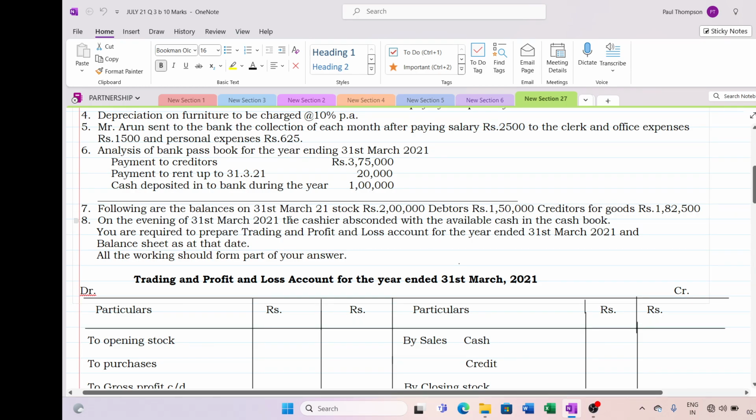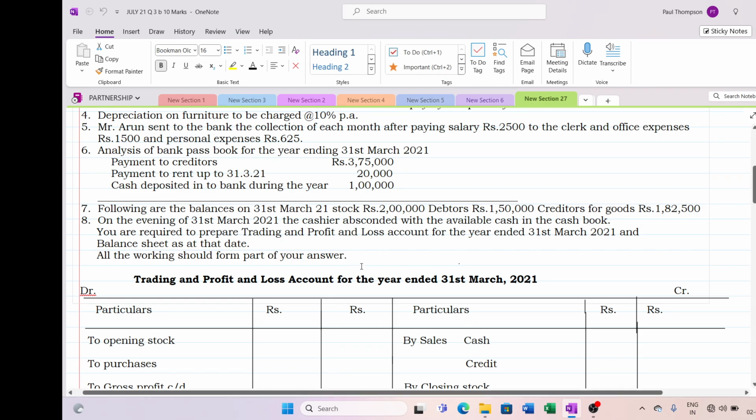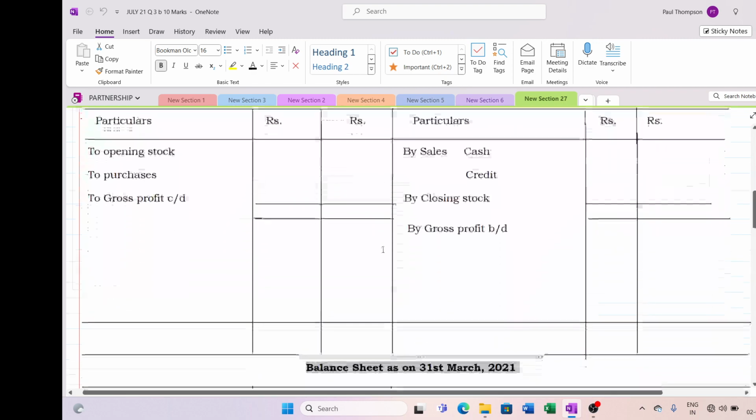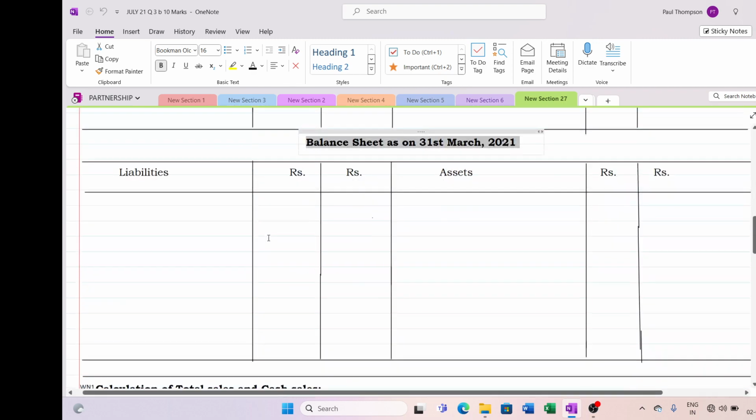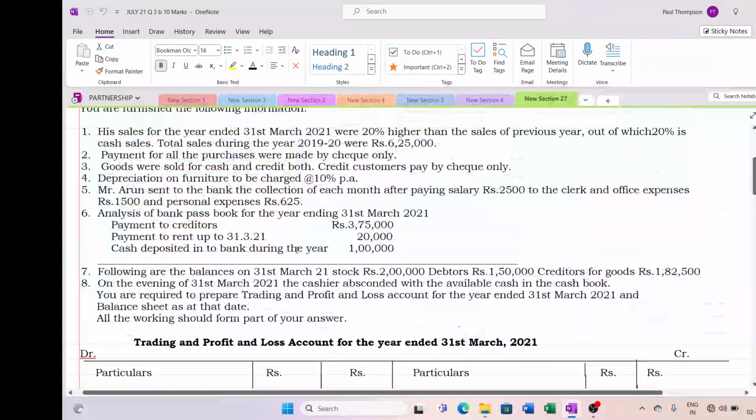Now, on the evening of 31st March, the cashier absconded with the available cash in the cash book. Whatever cash was available, the cashier fled with that amount. So there is no cash balance at the end of the year, as on 31st March 21. All the working should form part of your answer and you are required to prepare trading P&L and balance sheet. So I have just put the format here and how to prepare the cash sales, total debtor, creditor account, etc.